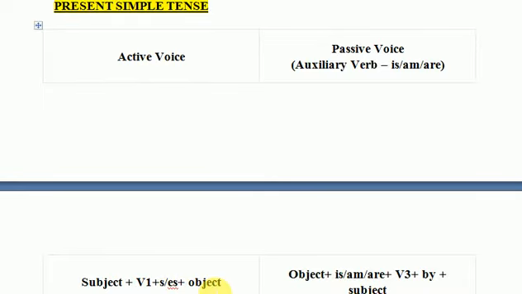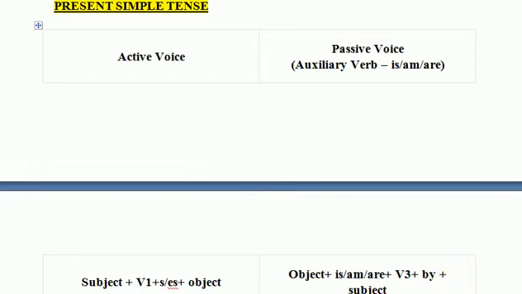Whereas in the passive voice, you make use of the auxiliary verb is, am, are. When you change it, what would be the order? First, it would start with the object, then is, am, are, depending upon whether the object is singular or plural, plus third form of the verb, plus by, plus subject.